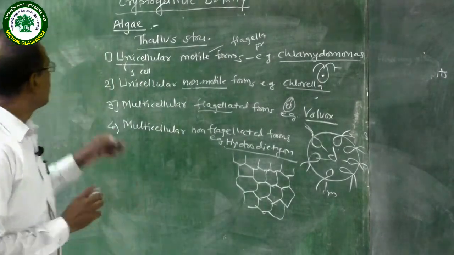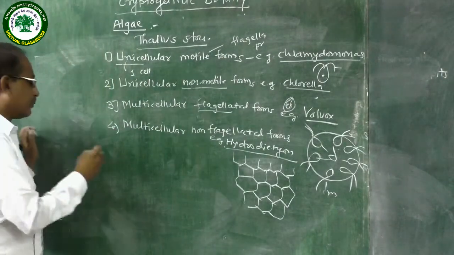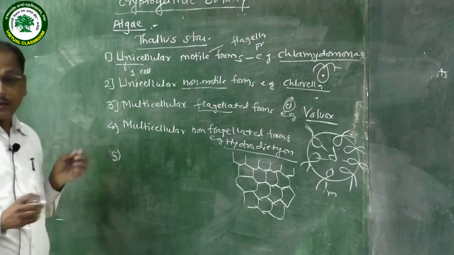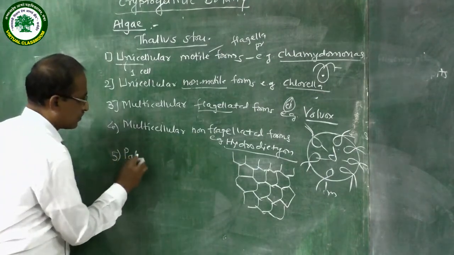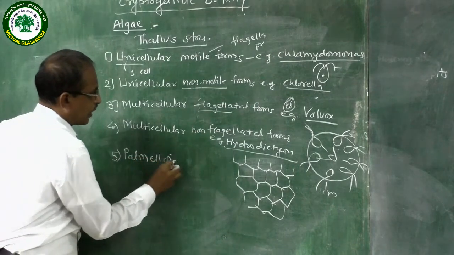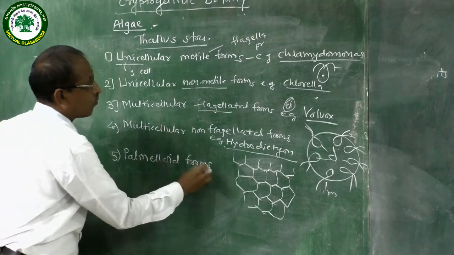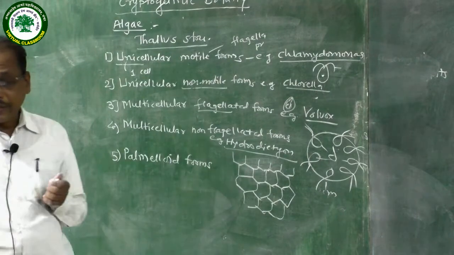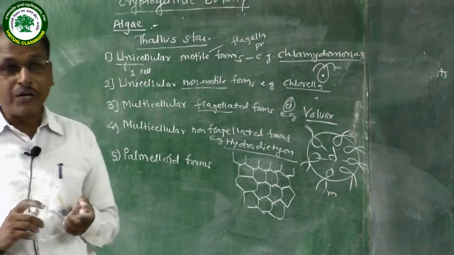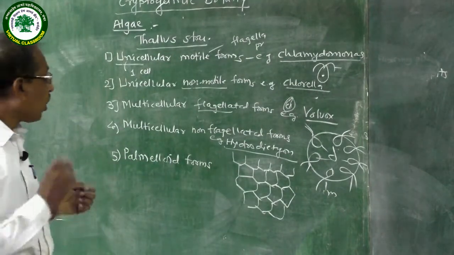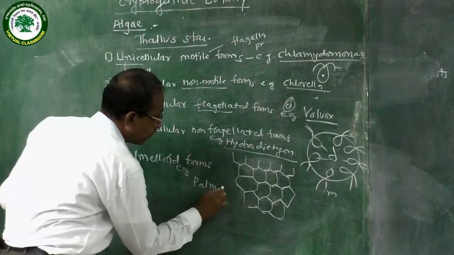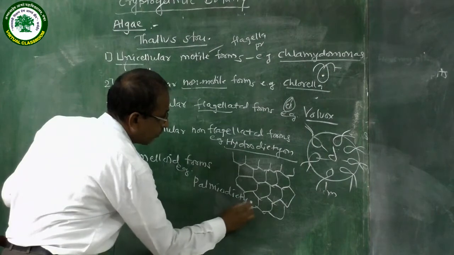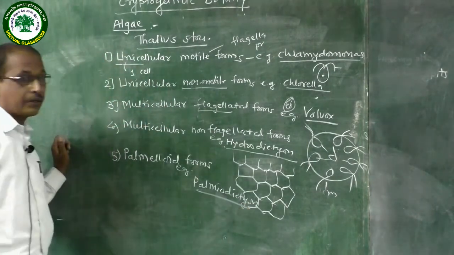Then thallus structure in some algae is found in palmelloid forms. Example of the palmelloid form is Palmodictyon.